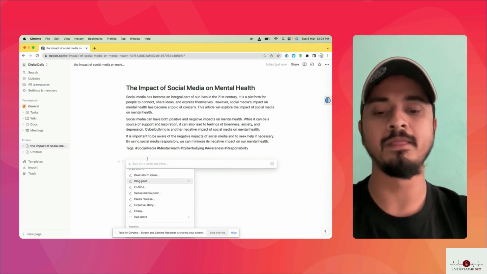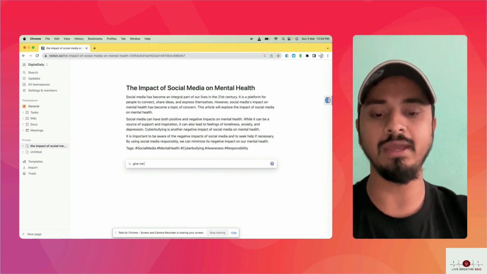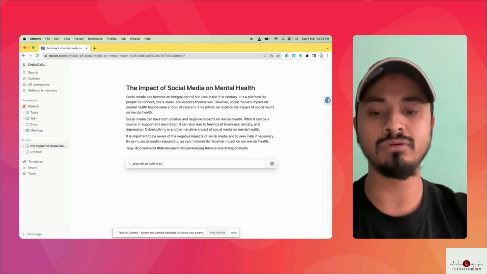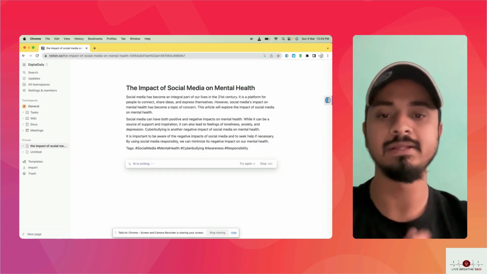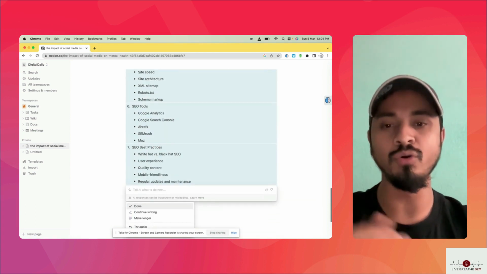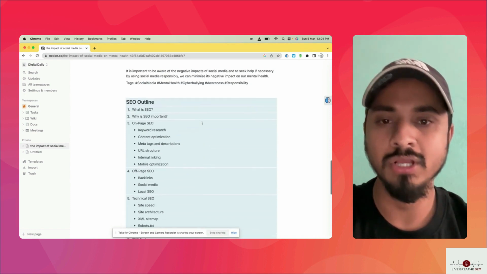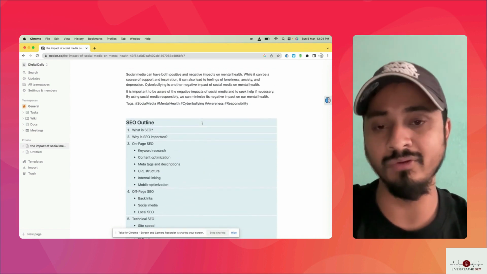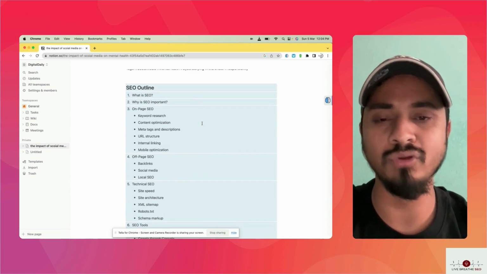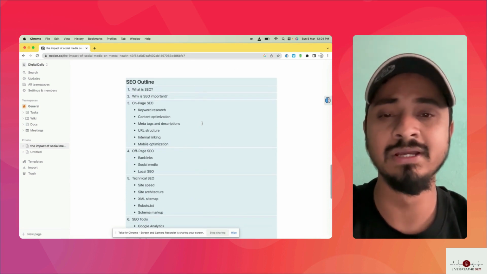It will do an outline. So give me an outline on SEO. Let's see. Great, guys. It's going to give me the whole outline, structured in table of contents format. It's good for article writing and blog writing, properly formatted in Notion.